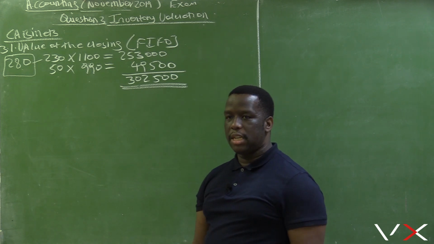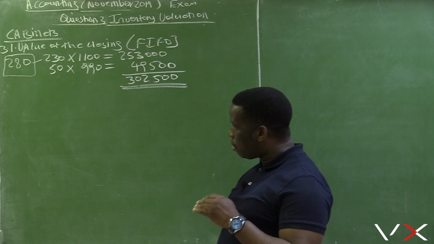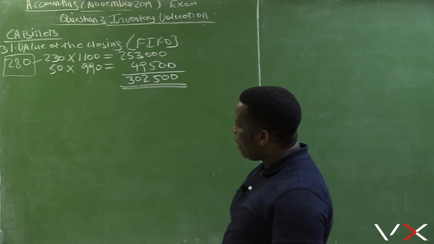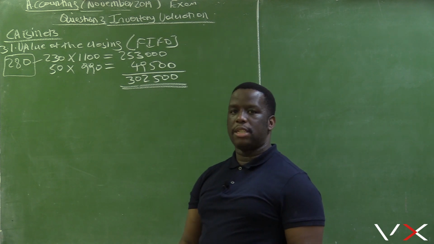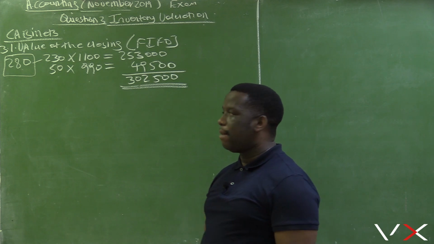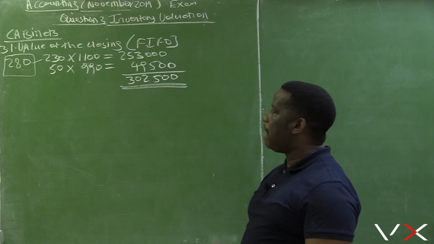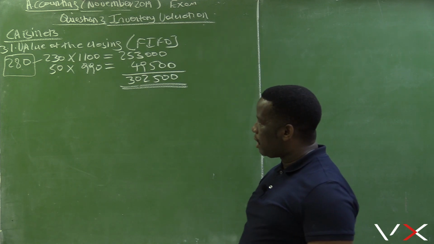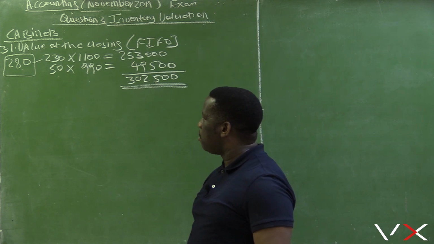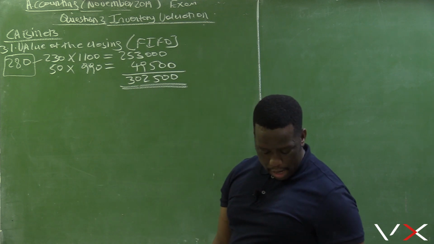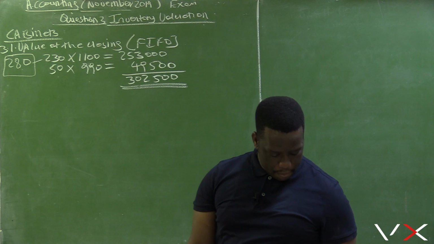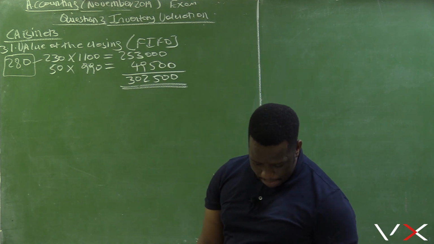If you are calculating it using the weighted average, you should also be able to calculate the value of the closing stock, wherein you calculate the weighted average price, which is total cost divided by the number of units, and then multiply the weighted average price by the total number of units in the closing stock to get the value of the closing stock. But for now, we have calculated the value of the closing stock using the FIFO method.